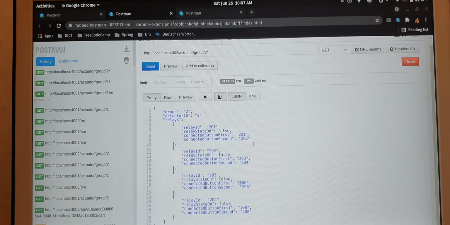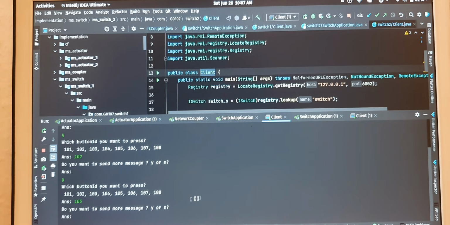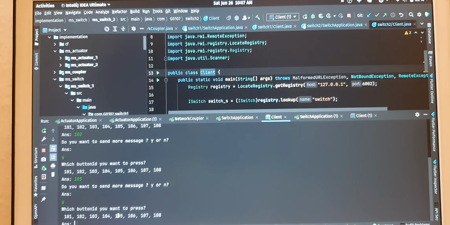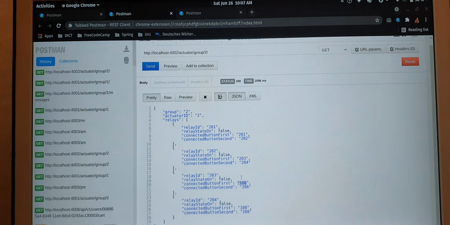If you want to see it with the second group, by turning on 106, let's try that. Do you want to send the message as 106? This message should be in the acceptance messages in the network coupler because this message is intended for another group, which is 106 in group 2.